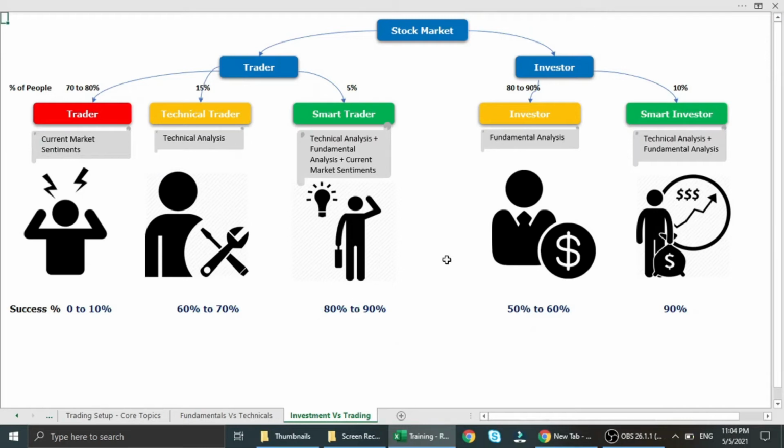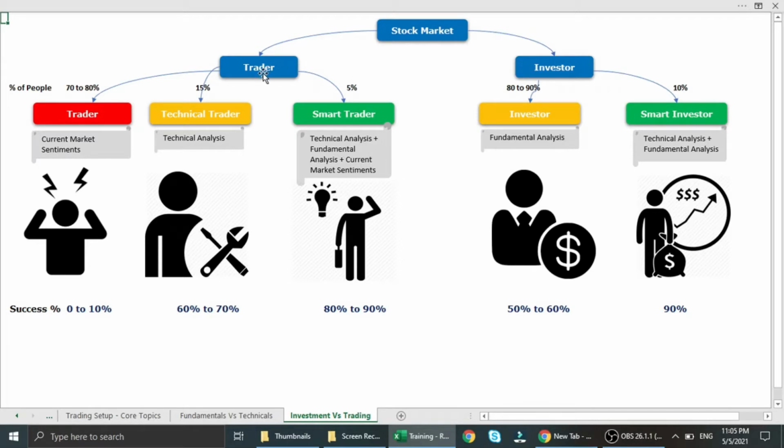Hello guys, today's topic is to clear the differences between and the confusion between trader and investor. We might have heard many times that a particular guy is trading in the stock market, and also sometimes we hear that a particular guy is investing in the stock market, and sometimes we hear that he's a short-term investor and long-term investor.